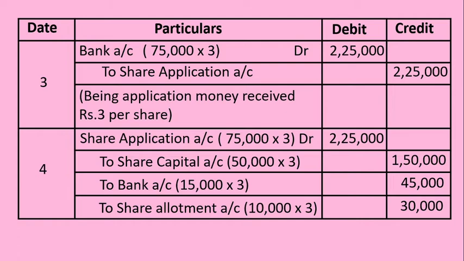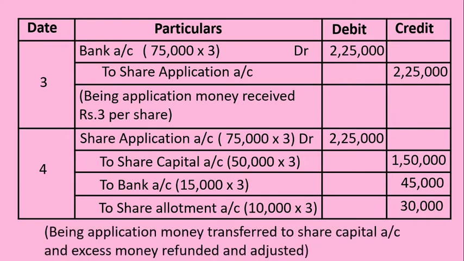So that's why the excess money on 10,000 shares, the excess applications at rupees 3, which amounts to 30,000, is adjusted towards the allotment stage, being application money transferred to share capital account and excess money refunded and adjusted. This entry is very important whenever a pro rata allotment of shares is made.